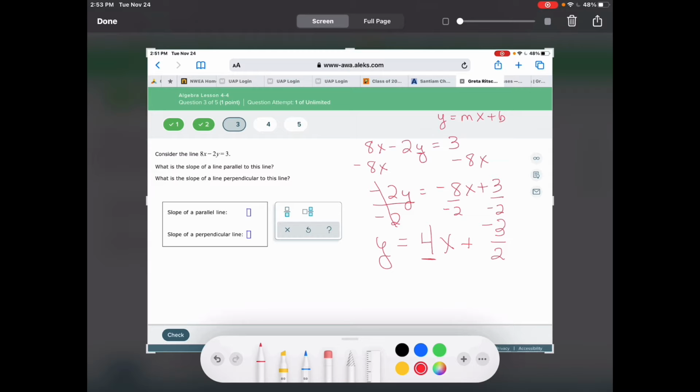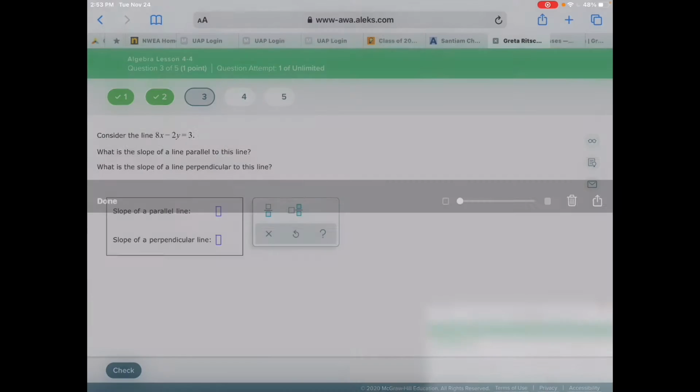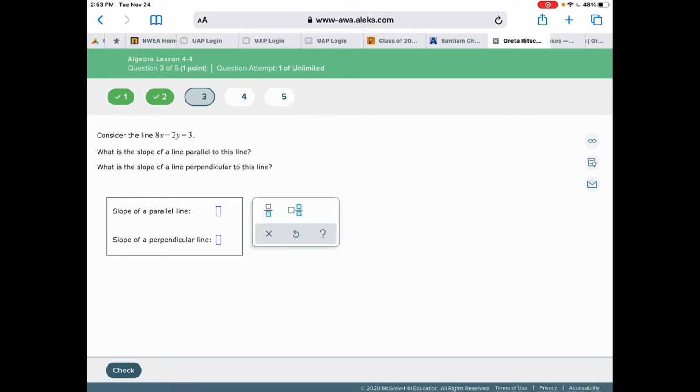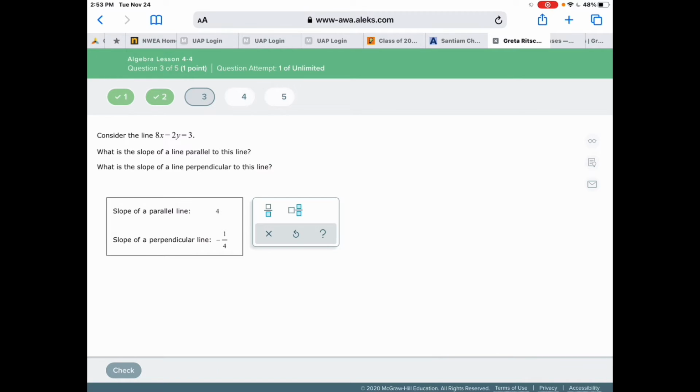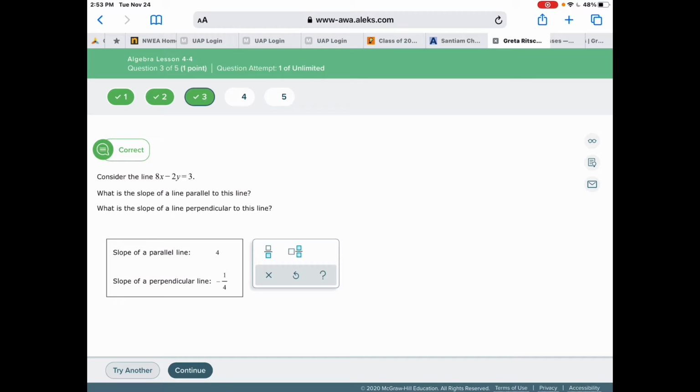And so I'm going to go back here. Since 4 is the slope of that line, as long as I did that right, the parallel slope will be the same. And the opposite will be negative. The reciprocal will be 1/4, because we could have said 4/1, and then we turn that upside down. So the tricky part of that is just rearranging it to see what the slope is.